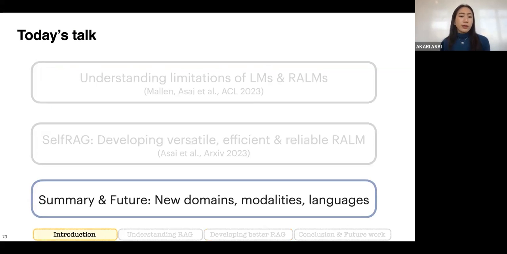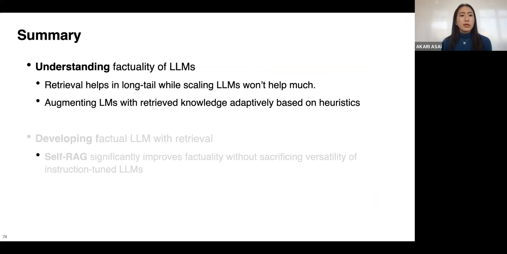So now I would like to briefly conclude my talk with a summary of those papers and also some interesting future directions, which I'm really interested in exploring. For the first part, I discussed our recent paper analyzing the factuality of language models, or the limitations and effectiveness of language models and retrieval-augmented language models. We found that retrieval helps in the long tail, while scaling language models may not be helpful for the long tail. And we also found that augmenting a language model with adaptive retrieval is the best in terms of performance and also efficiency.